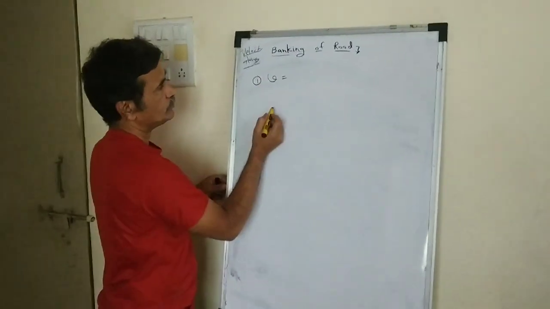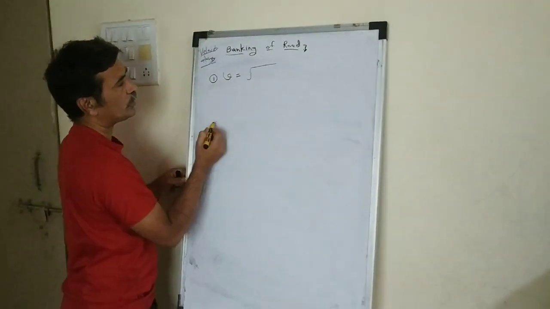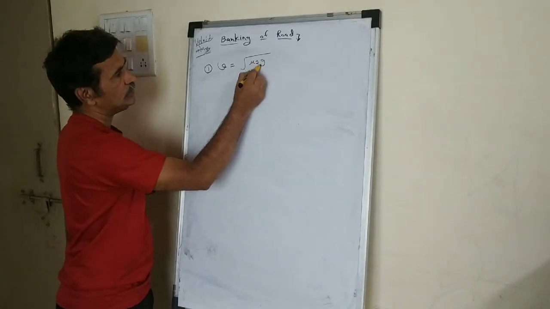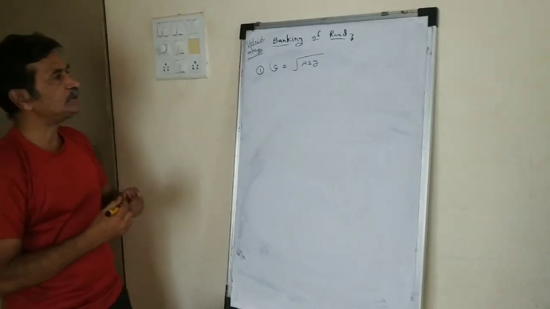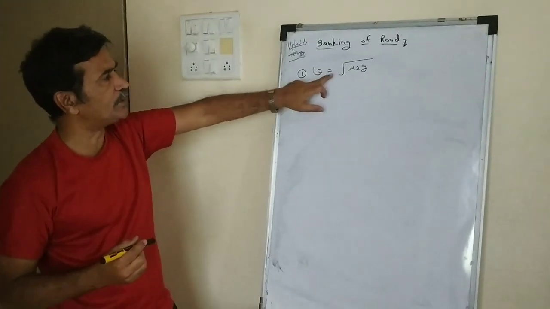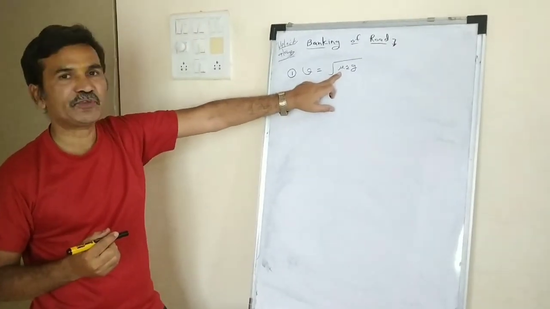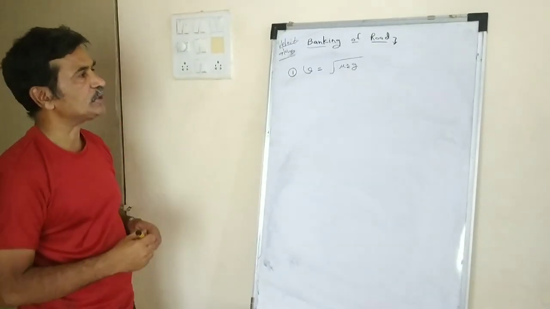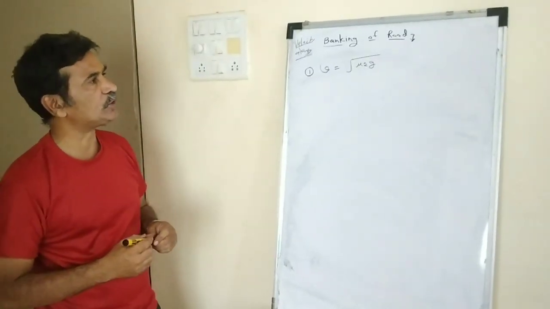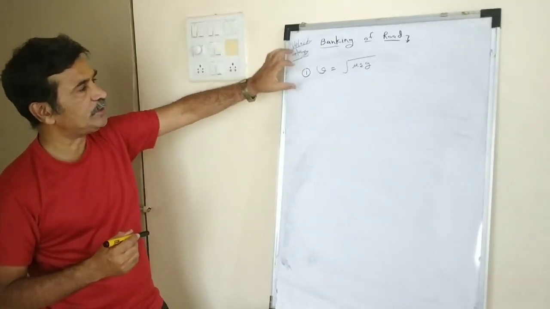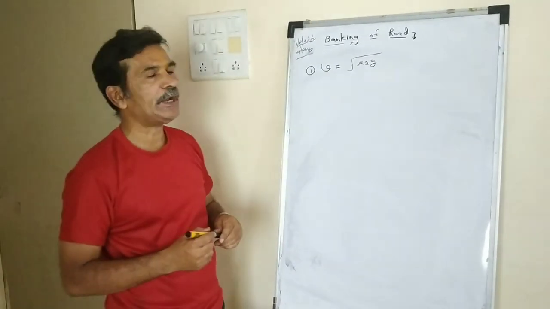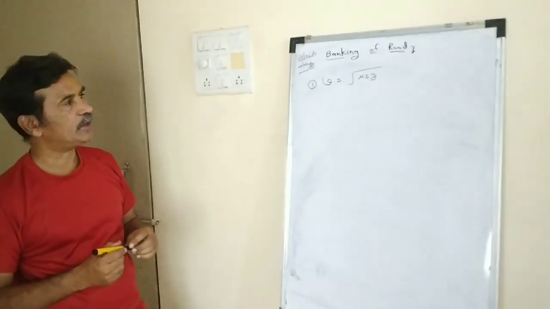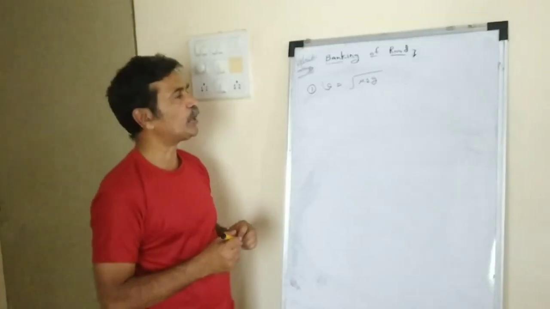Number one, the velocity of the vehicle along a horizontal surface is given by V is equal to under root mu r g. Out of this, r and g are kept constant, so the value of V can be increased by the value of mu. That means the frictional force can be increased by increasing frictional resistance between the road surface and the surface of the tire of the vehicle. But this only causes wear and tear of the tire of the vehicle, and therefore this is not a proper method.